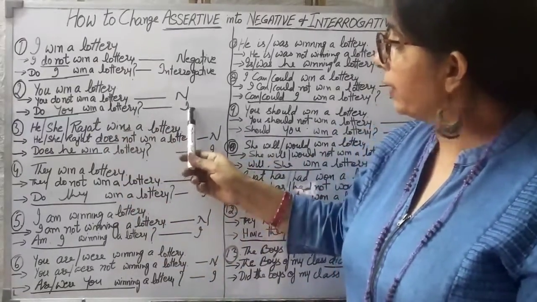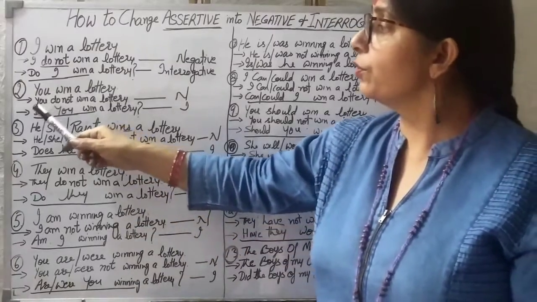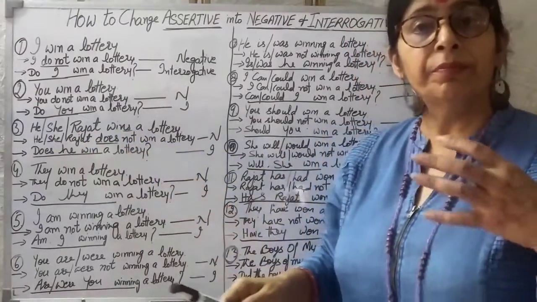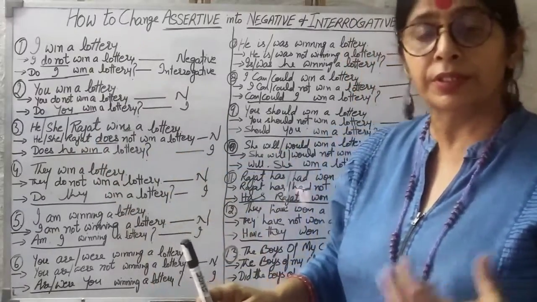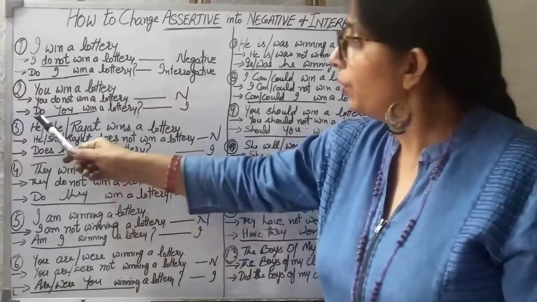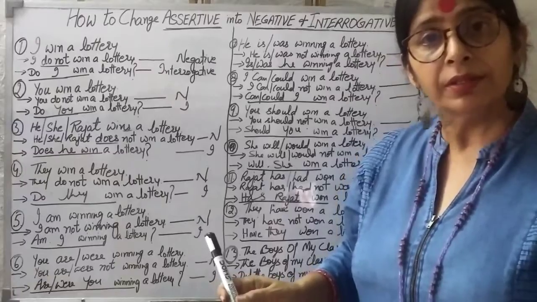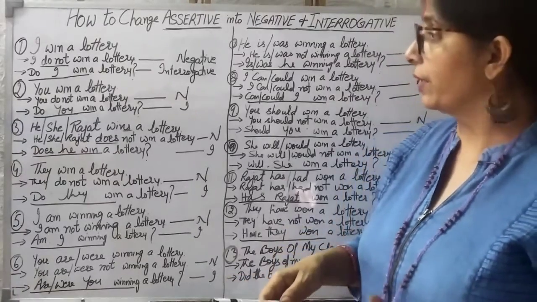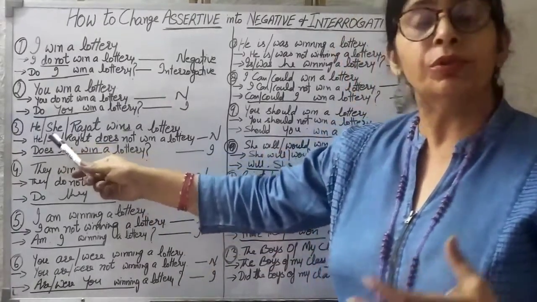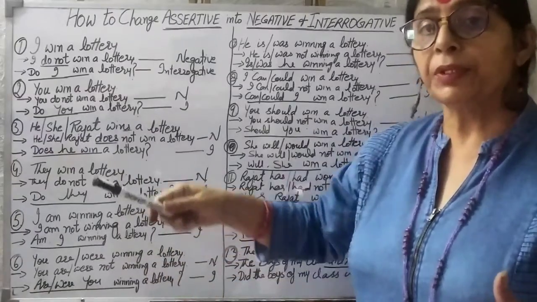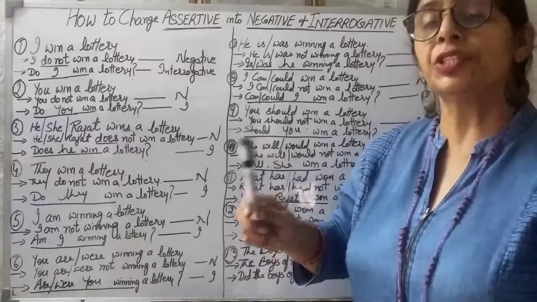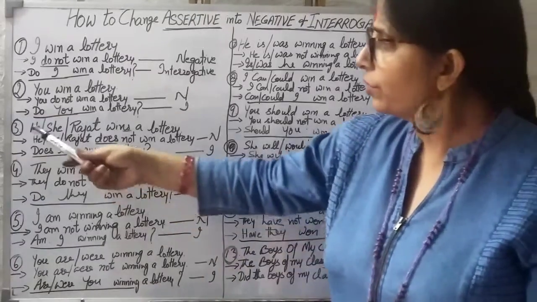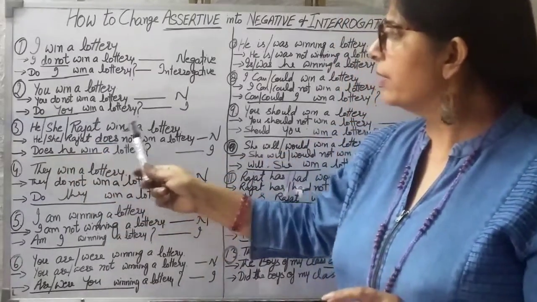And for interrogative, this do word will come here. We will begin the sentence with this helping verb, that is do. This is the helping verb now we have. Do you win a lottery? This is interrogative. Here we come to third person. First person is I, second person is you, third person is he, she, it or any name. So third person, she wins a lottery.